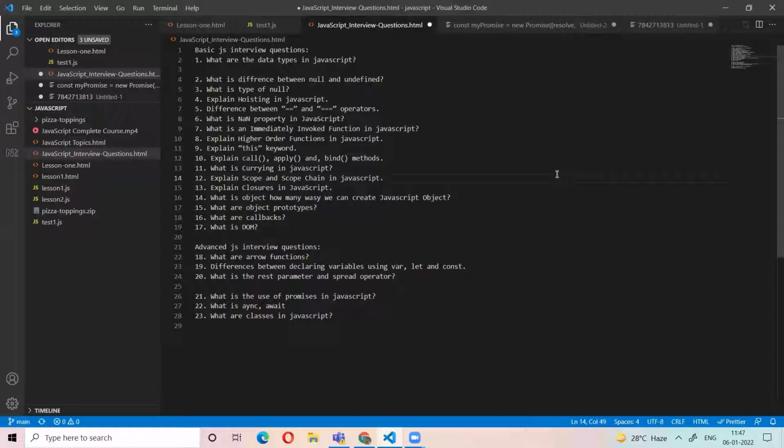Primitive data types are the data types which have only one value. For example, string, number, boolean, null. These are the primitive data types. These primitive data types are immutable.